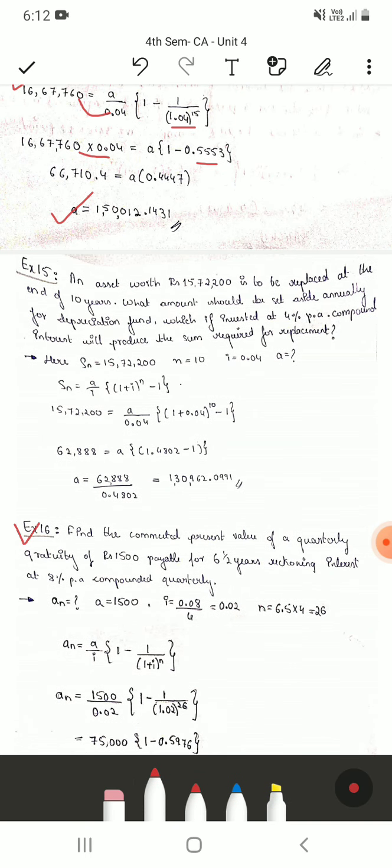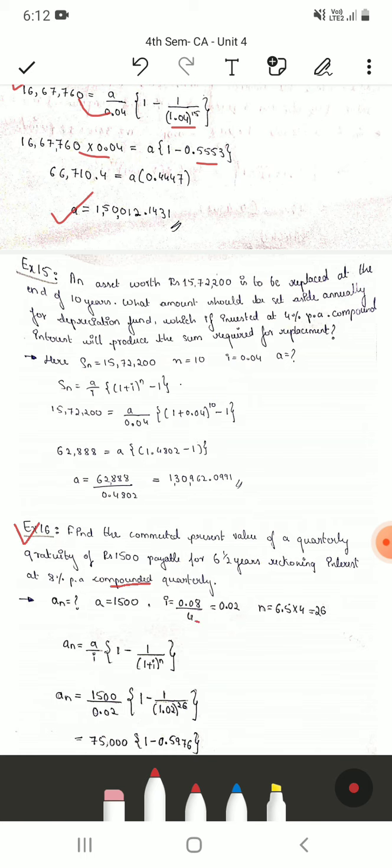So the 16th problem is: find the commuted present value of a quarterly gratuity of rupees 1,500 payable for 6.5 years, reckoning interest at 8% per annum compounded quarterly. So the interest is compounded quarterly.